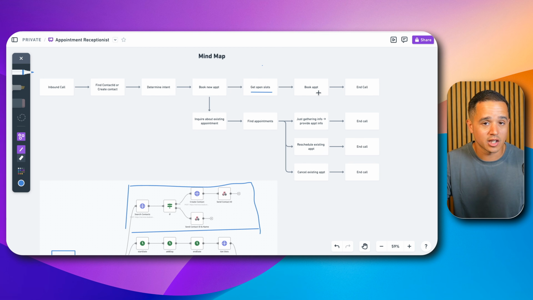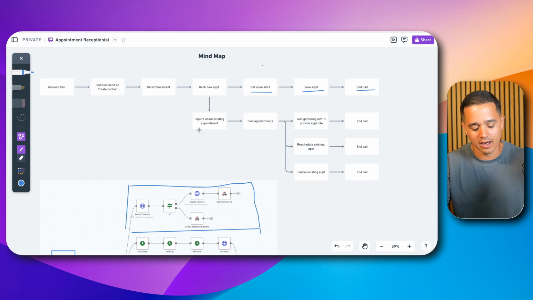And if there's any open slots, we're going to tell the person, or if they requested a specific appointment, we're still going to check for open slots just to make sure that appointment is in fact available. And if it is, then we'll go ahead and book the appointment, confirm it, and then end the call, just to simplify the situation.